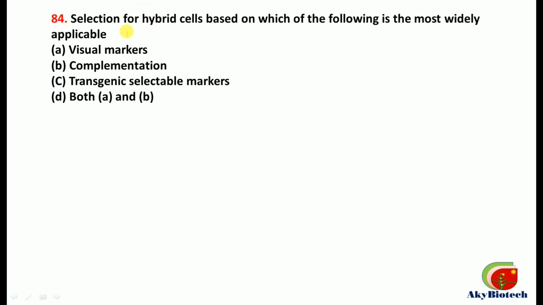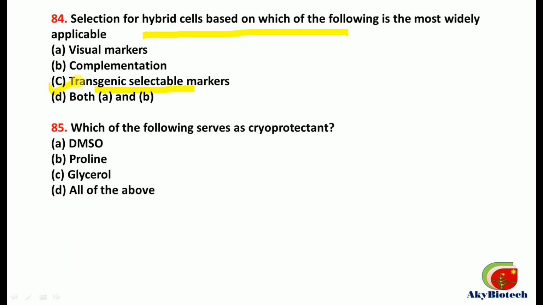Number 84. Selection for hybrid cells based on which of the following is the most widely applicable? So selection of hybrid cells based on which of the following is most widely applicable, the correct one is that is transgenic selectable markers. This one is the correct option.